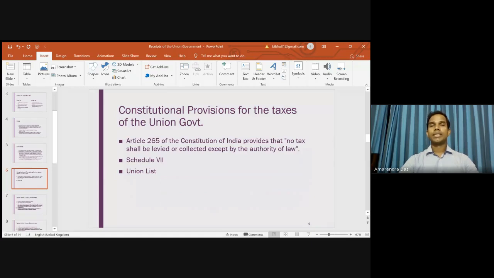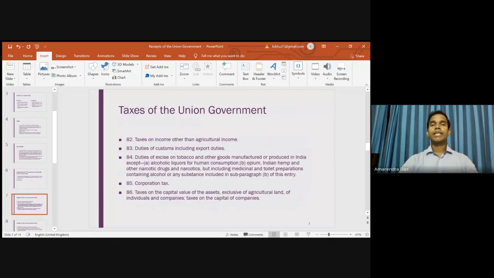That means if you are imposing an income tax, then that income tax law has to be enacted by the parliament if it is the union government, and if it is a state government tax, then the legislation should come from the legislative assembly of the state. So Article 265 says no tax shall be levied or collected except by the authority of law, and the powers are distributed among the center and the state, as described in the Seventh Schedule of the Constitution.